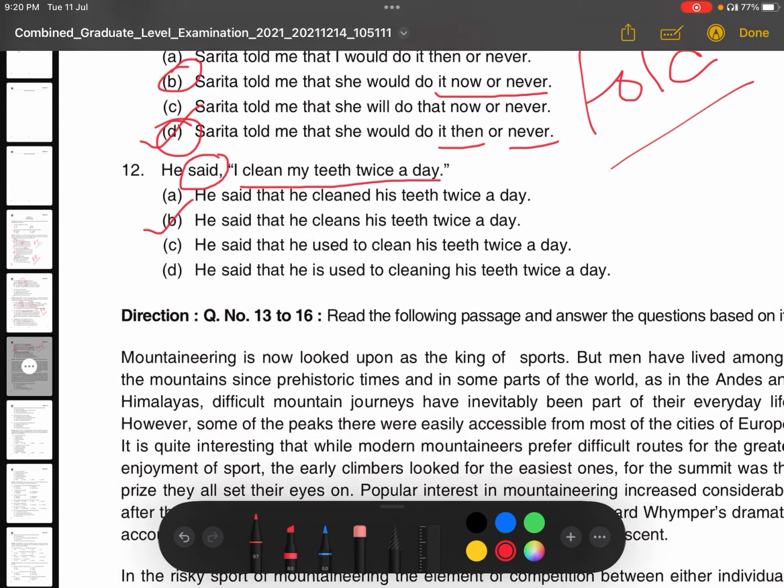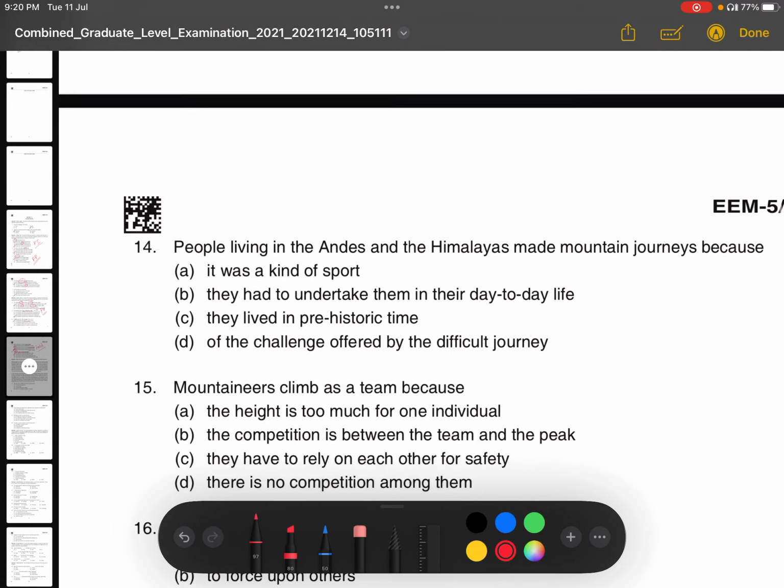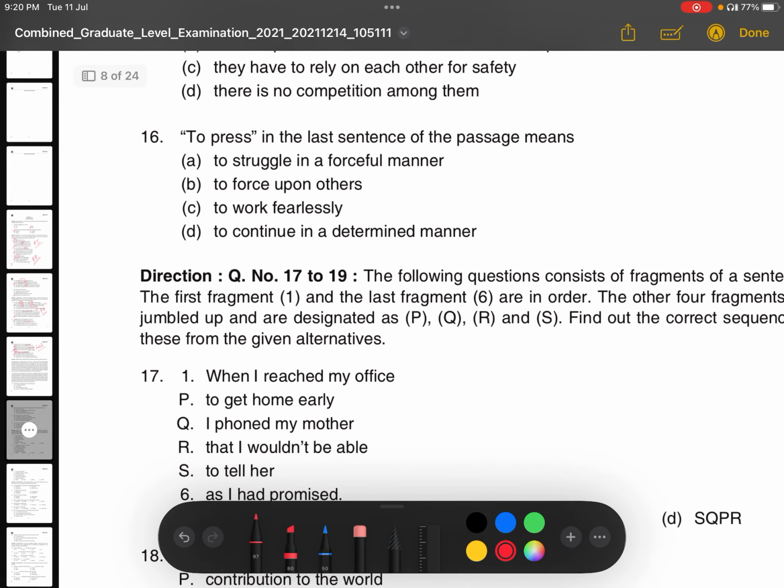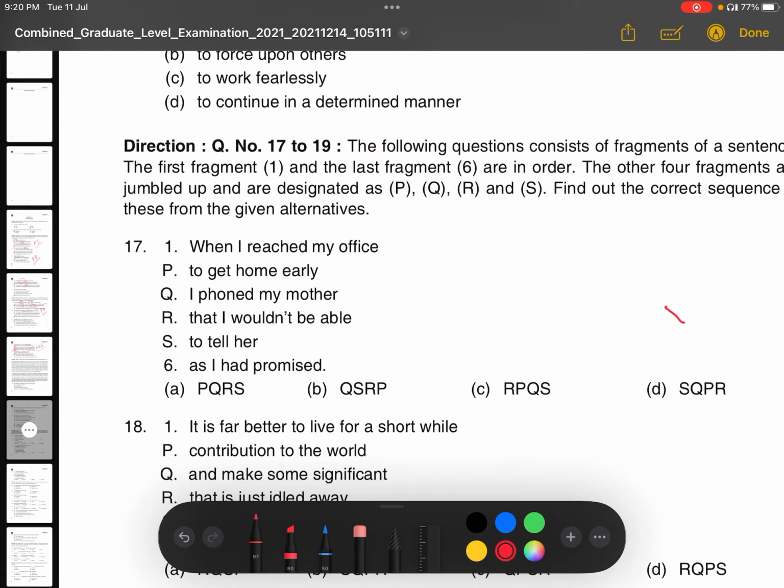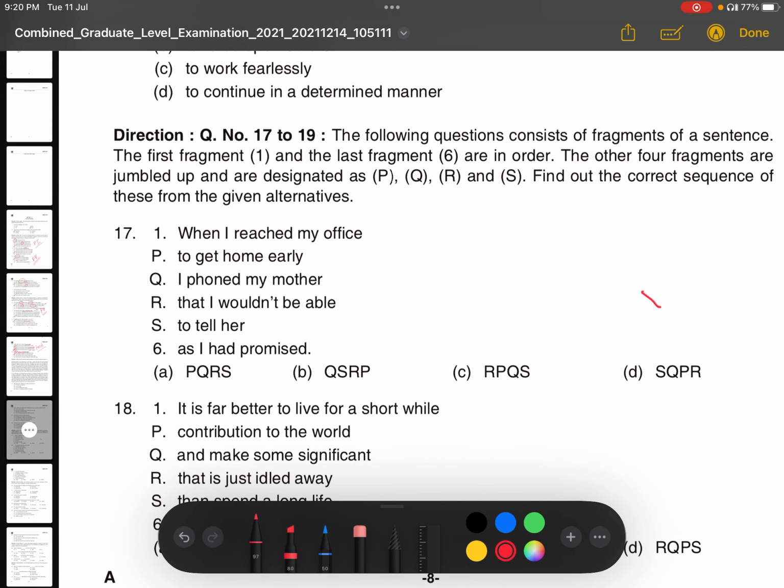Okay. After that, there is a passage given here. The passage we are not going to discuss. You people can download the question paper and solve it. There is another question that you will solve from 17, where arrangement of sentences is given. Correct. So we can see question number 17, "When I reached my office": 1 and 6 will remain fixed, meaning the beginning of the sentence is 1 and the end of the sentence is 6. So keeping 1 and 6 fixed, we have to arrange the whole sentence in a meaningful way. So what is the answer? You see, "When I reached my office", it is very simple.